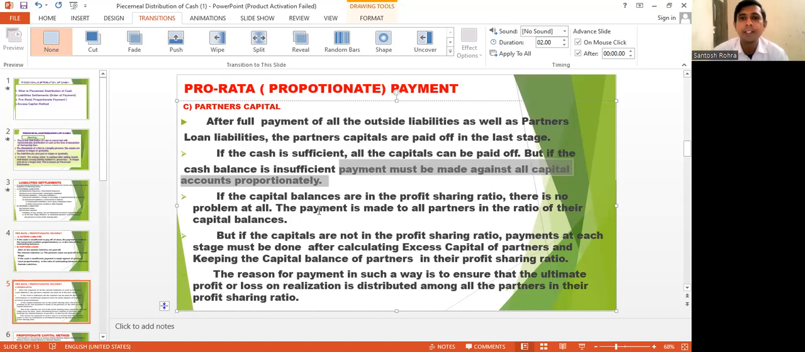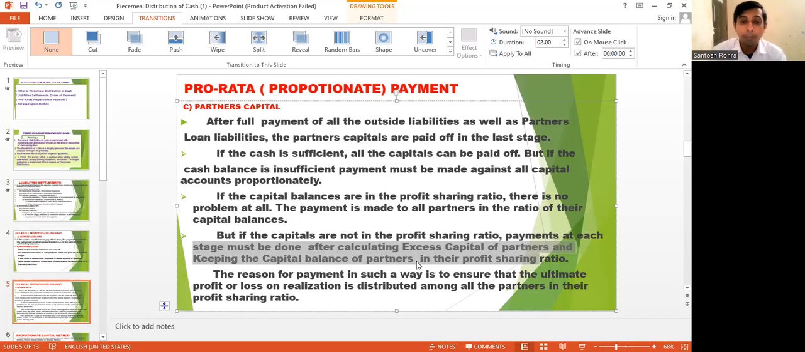If the capital balances are in the profit sharing ratio, then there is no problem at all. The payment is made to all partners in the ratio of their capital balances, if the profit sharing ratio is equal to the capital balance of partners. But if the capital is not in the profit sharing ratio, student, in that case, the payment at each stage must be done after calculating the excess capital of the partner and keeping the capital balance of partners in their profit sharing ratio.